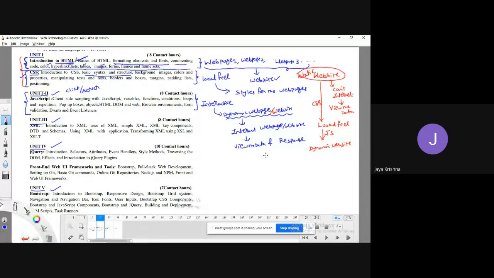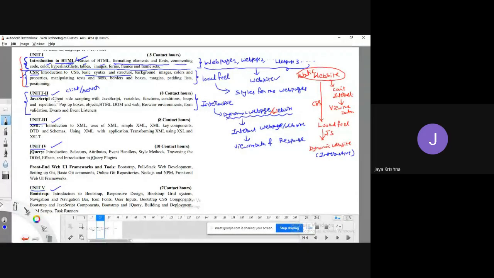I hope you are all attracted to dynamic websites, because we can get some response through that website. Yes. So with the help of JavaScript, I can provide a dynamic website, which we can call interactiveness. Meaning that based upon the user selection, we can get some kind of response.